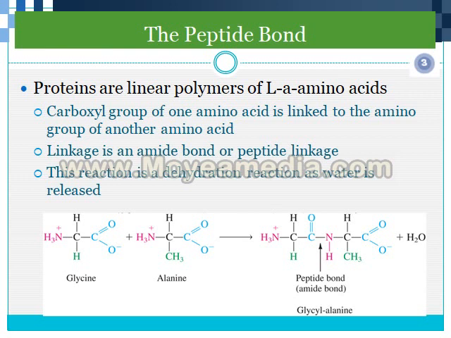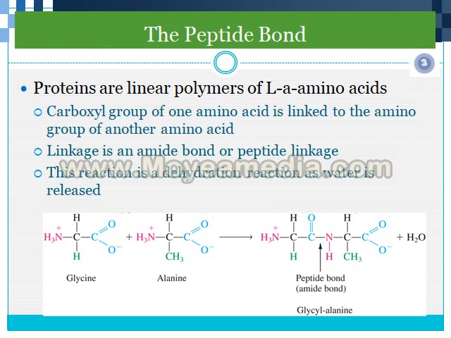When one amino acid joins with another amino acid, a dehydration reaction takes place, so water is released, and the carboxylic acid of one amino acid joins with the amine group of another amino acid and forms the peptide bond, also known as an amide bond.